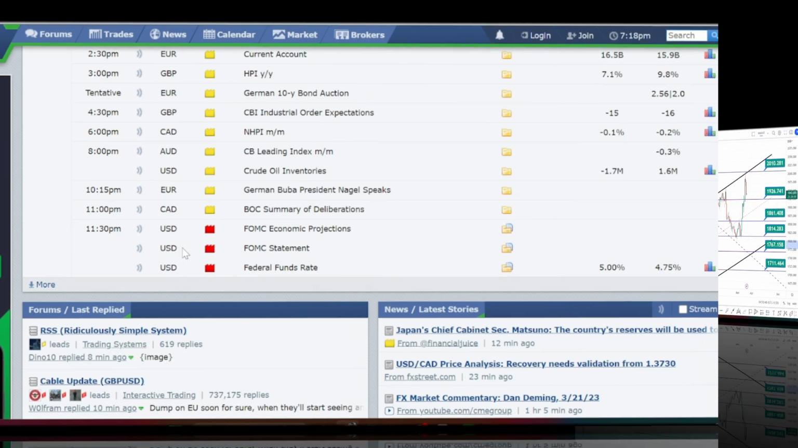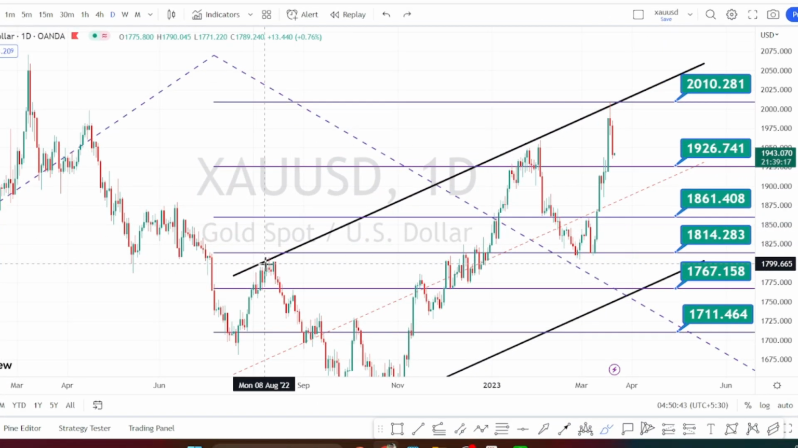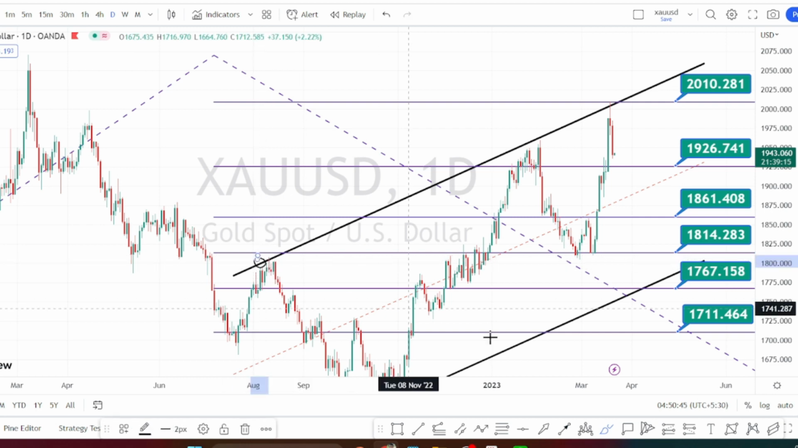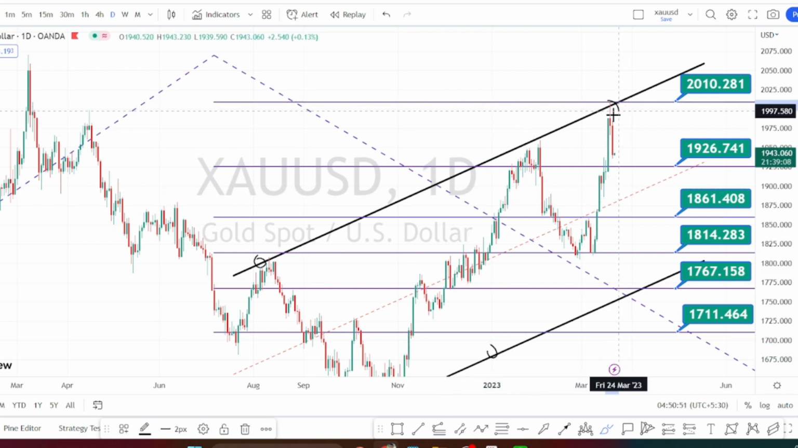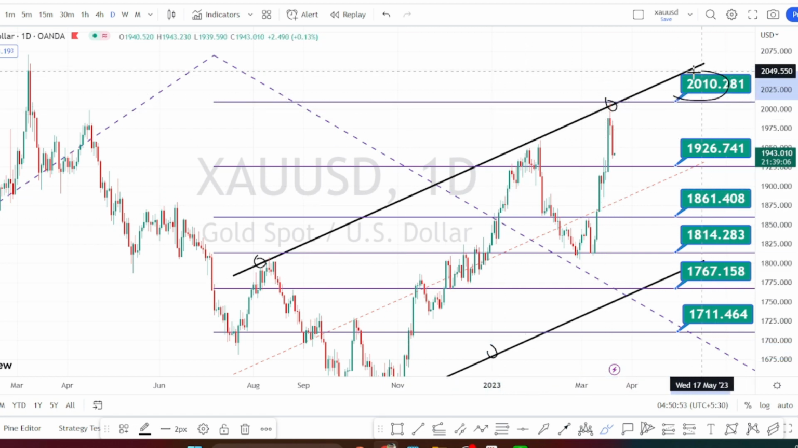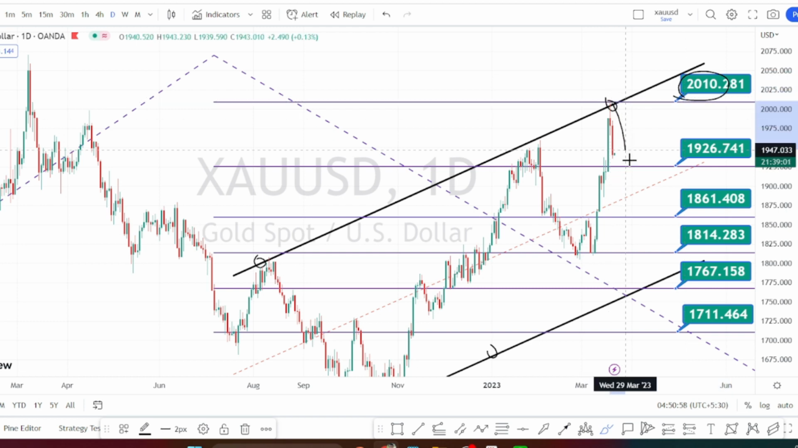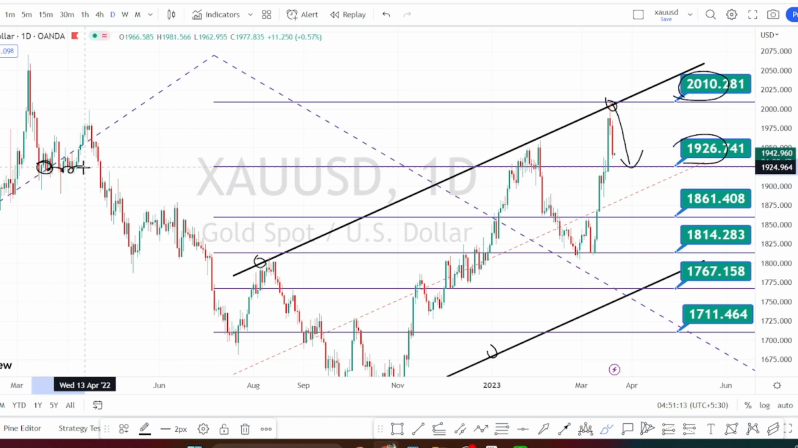Let us begin with our gold analysis. I'm in daily time frame now. I'm still using the bullish channel pattern that I used in yesterday's analysis, and we can notice that after testing the resistance level of 2010, the price action is bouncing back on the bearish side retracement. Again, this level of 1926 is going to be acting as a strong support for the future price action, because this level had acted as a very strong support in the past price action also.